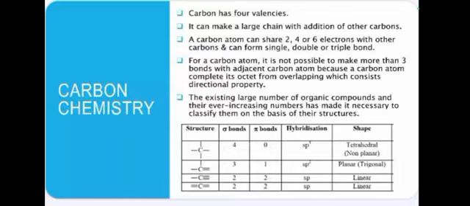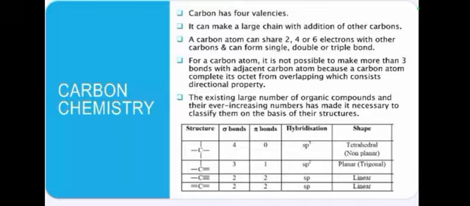The existing large number of organic compounds and their ever increasing numbers has made it necessary to classify them on the basis of their structure. Next we see the table. This table shows structure, pi bond, sigma bond, hybridization and shape. For the carbon with 4 valencies: sigma bond 4, pi bond 0, hybridization sp3, shape tetrahedral.